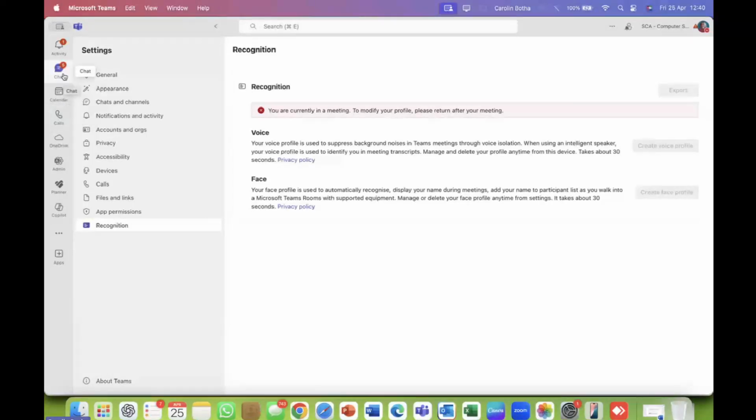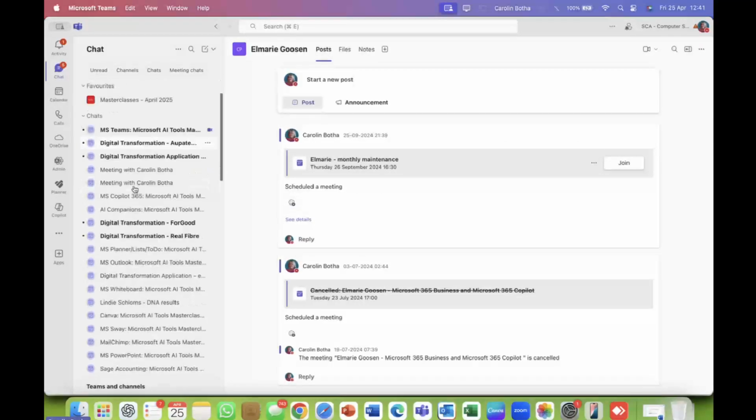So here I have it. Unfortunately, I don't know why Microsoft changed this. I'm furious about it. There was a button between chat and calendar on the left-hand side that was a Teams button, but they took it away. And they combined it in the chat option. So here's the chat. Let me show you this because you can relate to it.